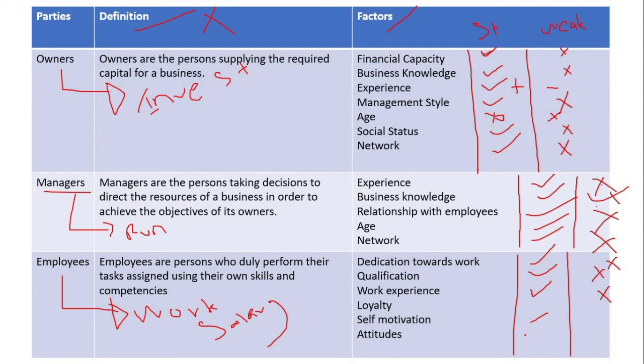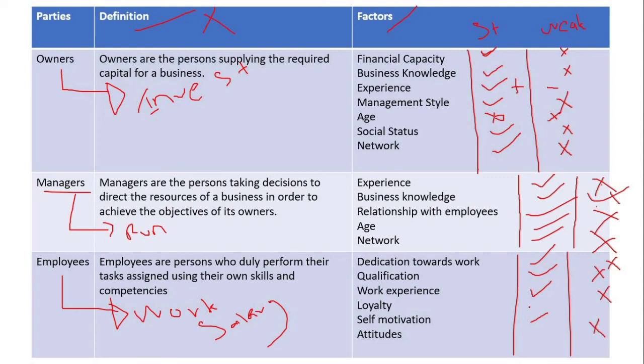Attitudes. Ultimately attitudes matter. How employees deal with other employees, how employees deal with management, how employees deal with customers and suppliers, that matters. If employees' attitudes are good, that will be the strength. If employees' attitudes are bad, that will be the weakness.